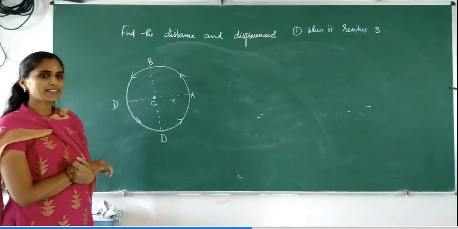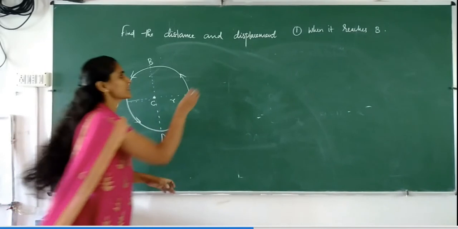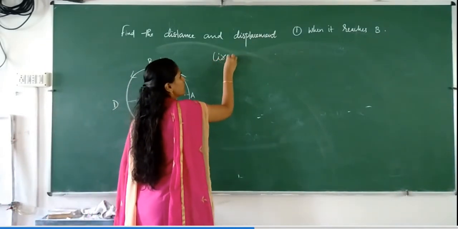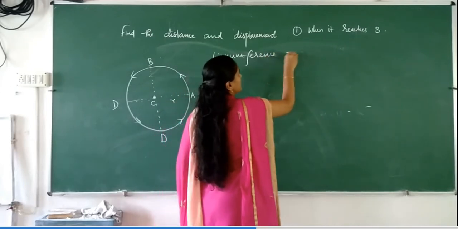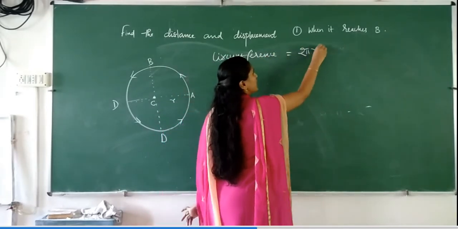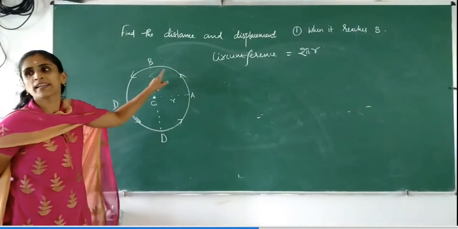How to find distance? Distance will be the total path length. Now what is the total circumference? Circumference of the circle is given by 2 pi r, and 1/4 of 2 pi r is AB.